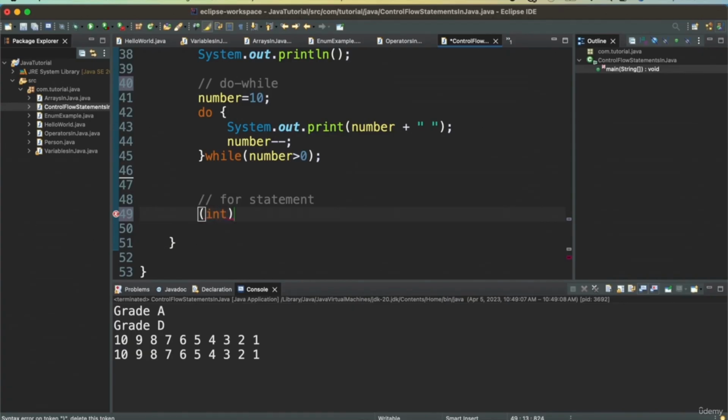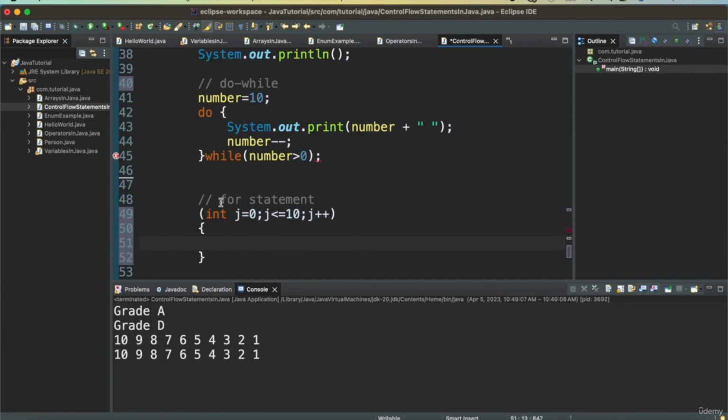We will use a different variable, say j, as an index. We again want to print the numbers, say from 0 to 10. So we'll start with 0. The second statement is a condition: j is less than or equal to 10. We want to print 0 to 10. And then we can say j plus plus, to increment it.